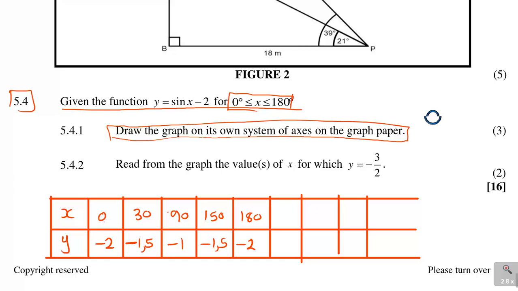X is positive only, 0 and the positive side. So when I'm plotting the values of x, it's only the positive, but the y values I'm also noticing are only negative, from -1 to -2. So when I'm plotting my graph, I need to draw it in such a way that caters for that.